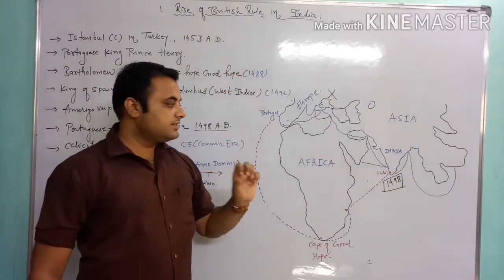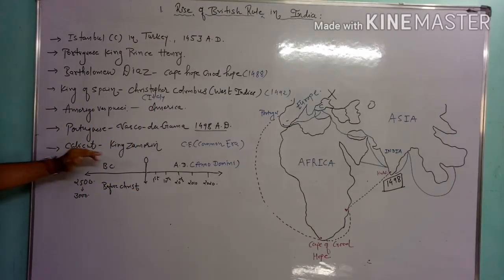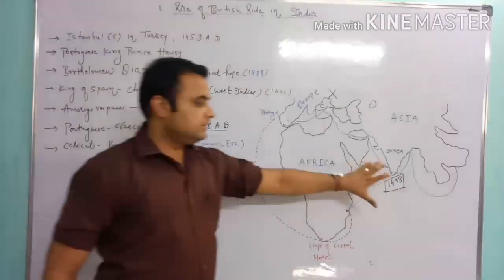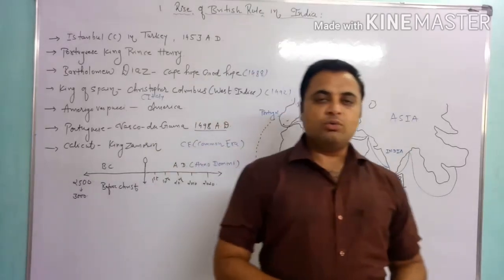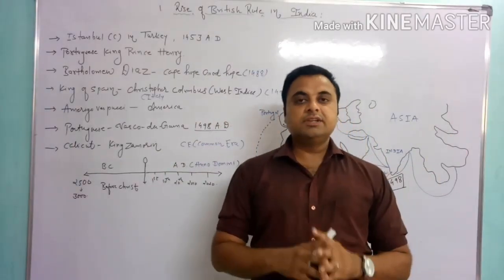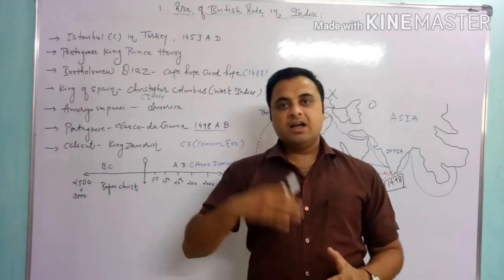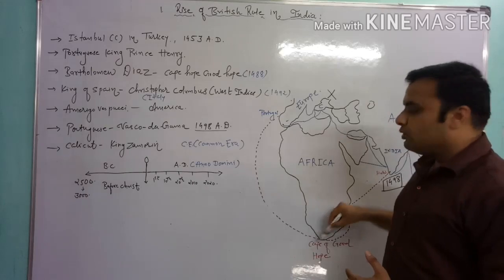In those days, King Zamorin ruled over Calicut in the southern part. So thus a new history of India begins after the discovery of the new sea routes to India.